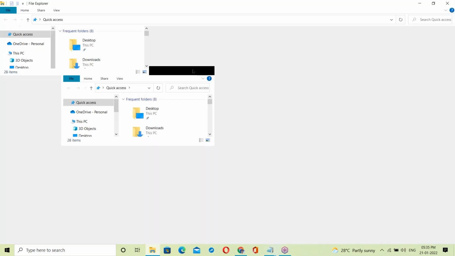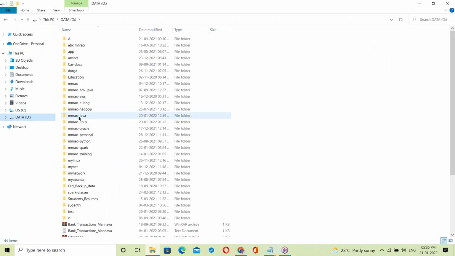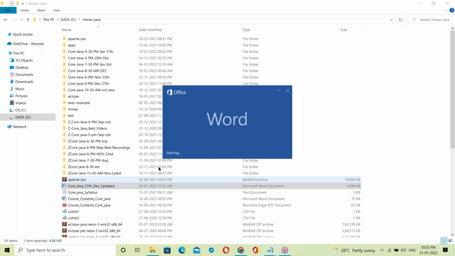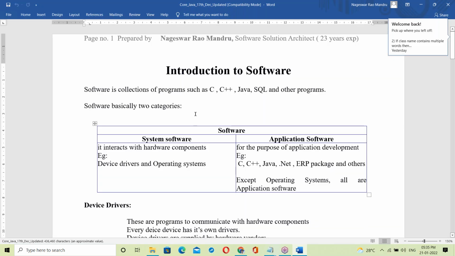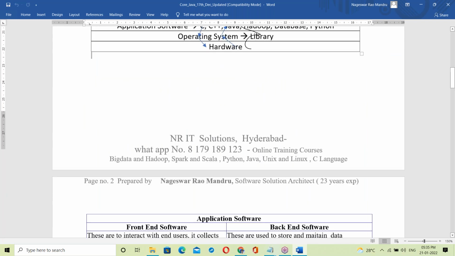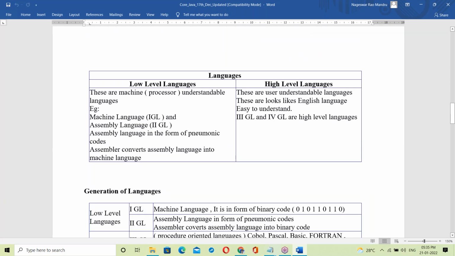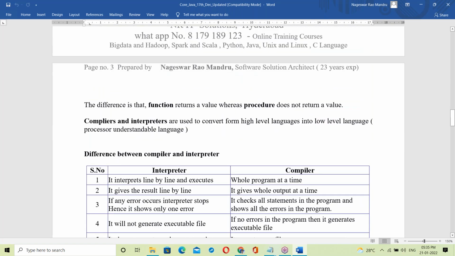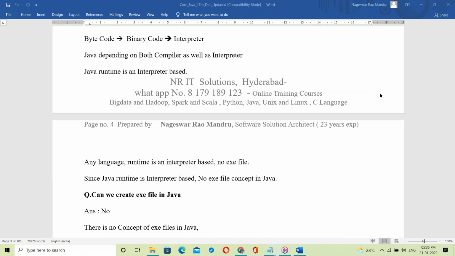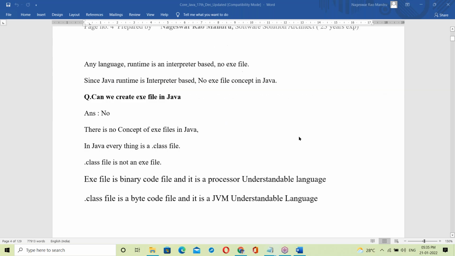Last class we discussed about interpreter and compiler. Yes, previous class all these basics were completed.